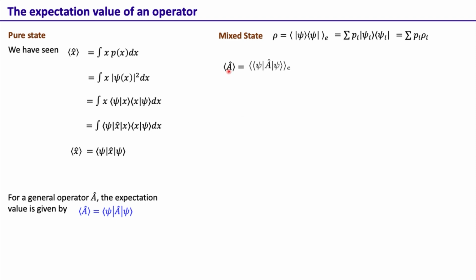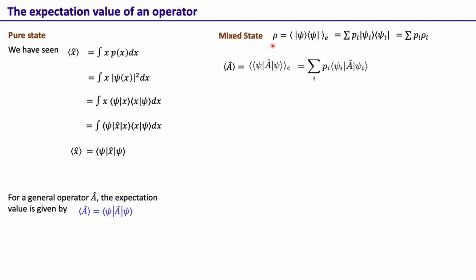So if this is the mixed state, then what is the expectation value of an operator? If it's just a pure state, then this is the expression. But if it's a mixed state, then for calculating the expectation value, we actually have to calculate the average value of this expectation value over all the different states that we have over here. So this ⟨psi_i|A|psi_i⟩ is the expectation value when we just have the pure state psi_i around.